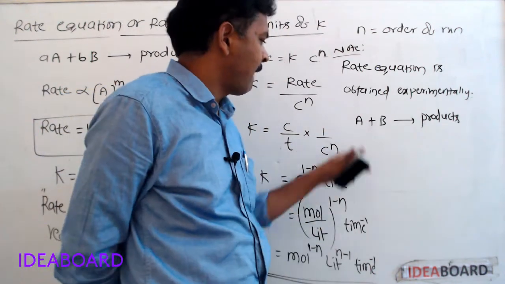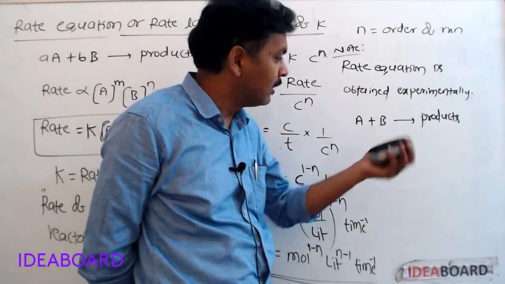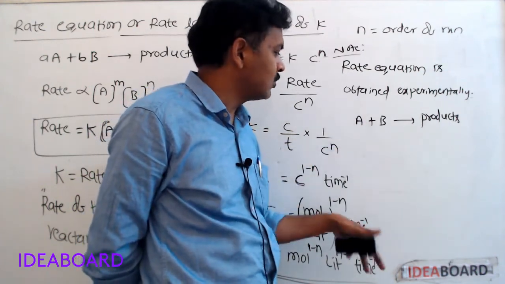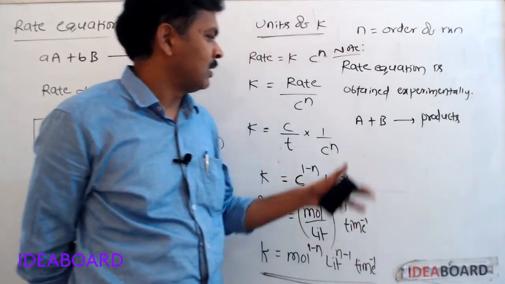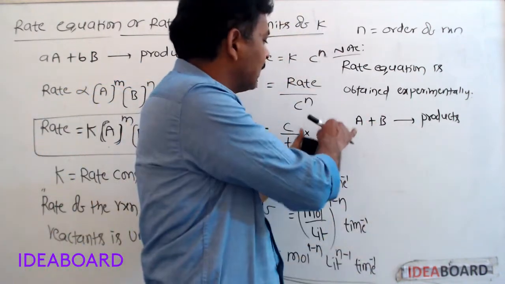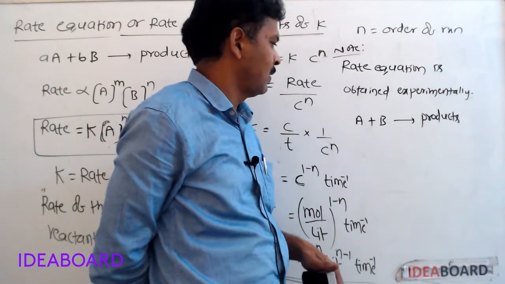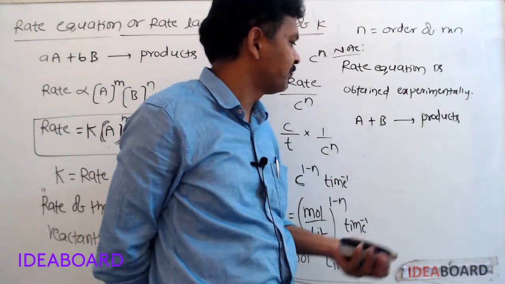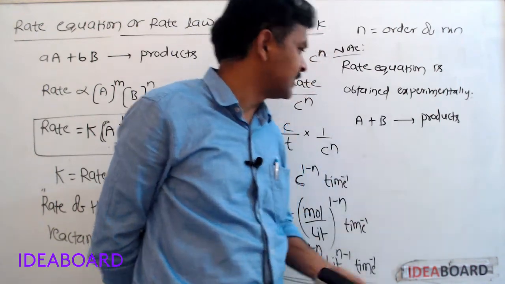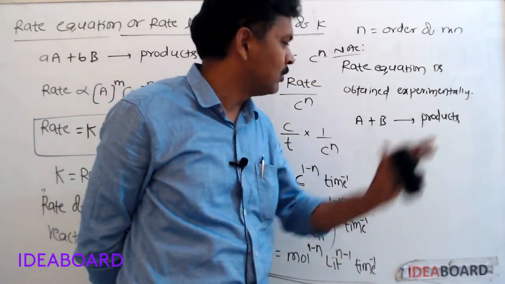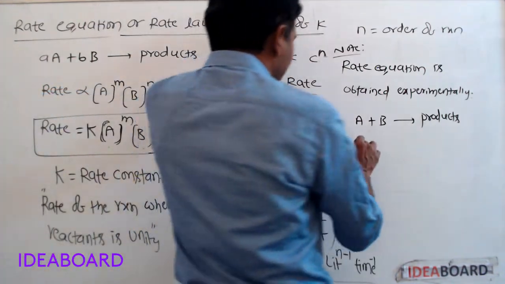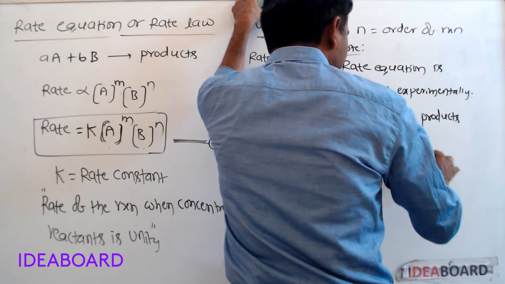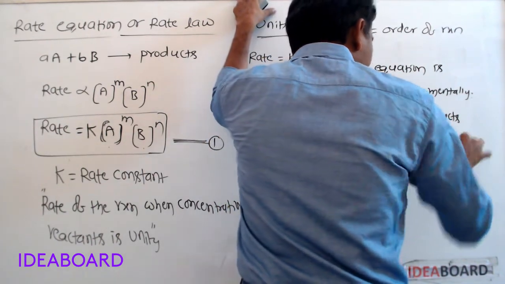If A concentration is doubled, then the rate of reaction also doubles, which means order with respect to A is 1. In the same reaction, if B concentration is doubled, then the rate of reaction becomes double, which means order with respect to B is 1. Then we can write: rate is equal to k into A concentration power 1, B concentration power 1.